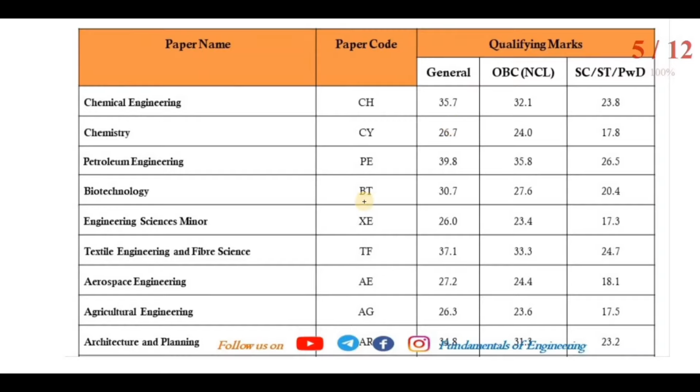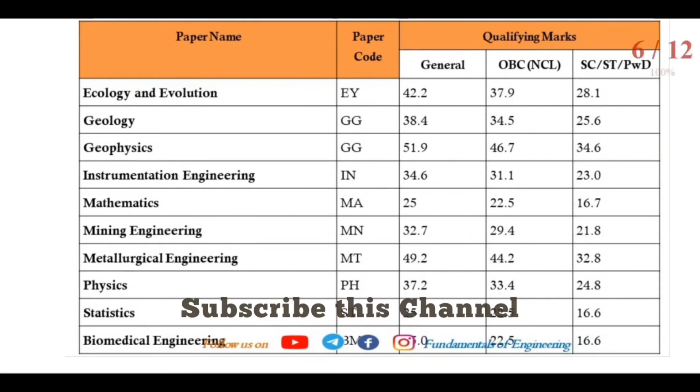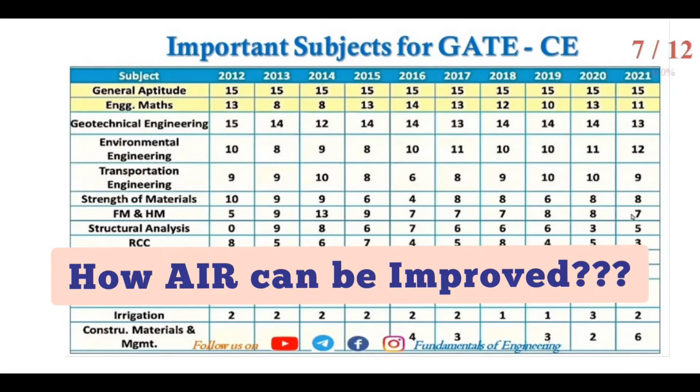Then chemical engineering 30.7, aerospace engineering 27.2, then agriculture engineering 26.3. So there you can see the qualifying marks are less than the combination of these two subjects. Then for geology you can see 38.4, then metallurgical engineering 49.2. So you can see the 30, and the remaining technical subjects, physics 37.2, statistics 25. Now 30 marks, and the remaining 68 to 70 marks.